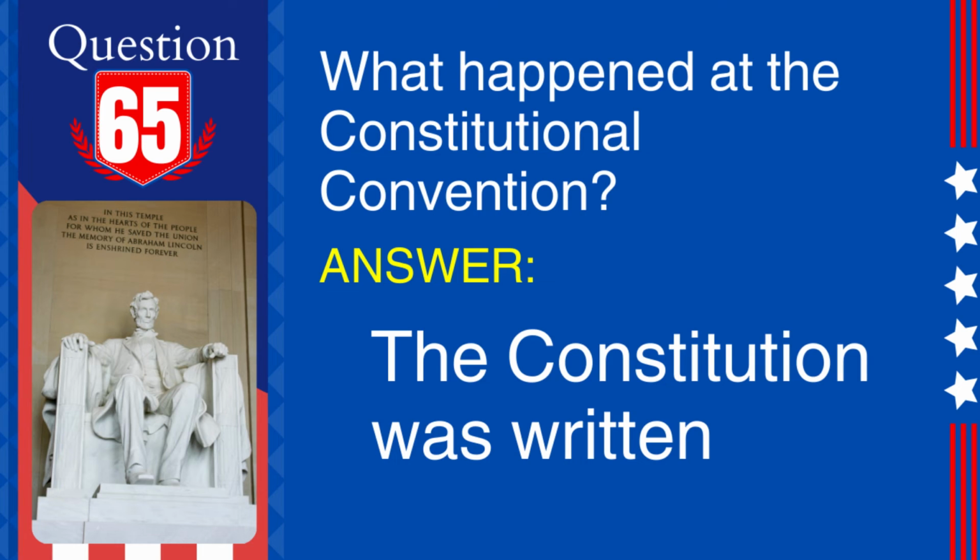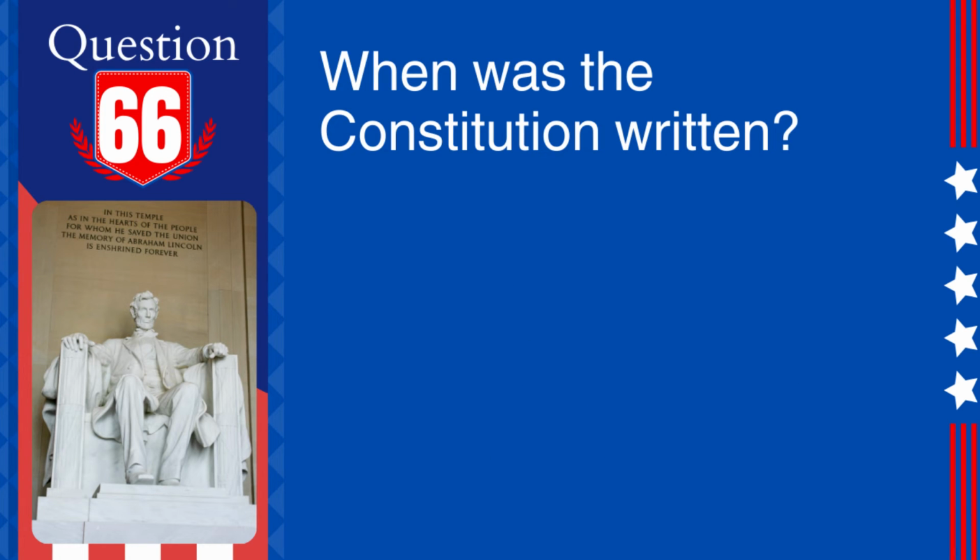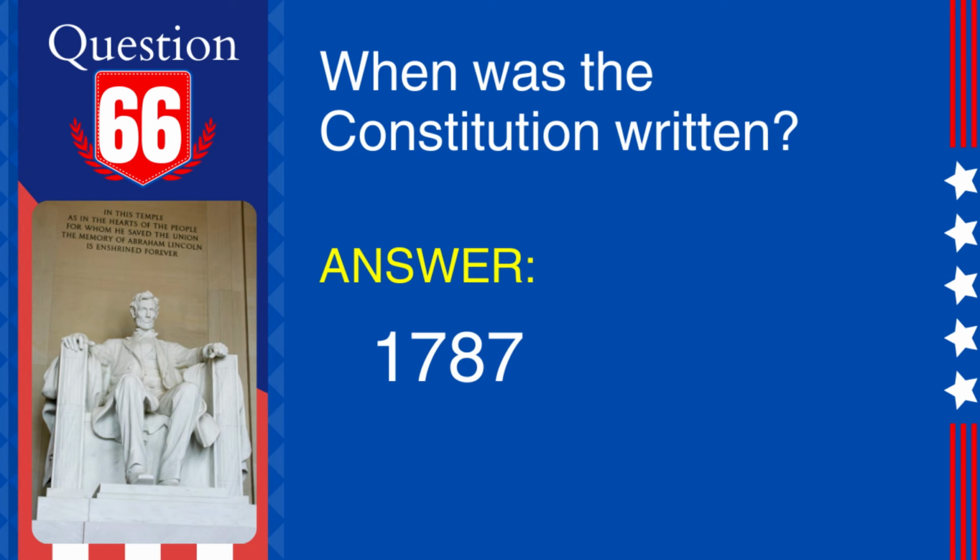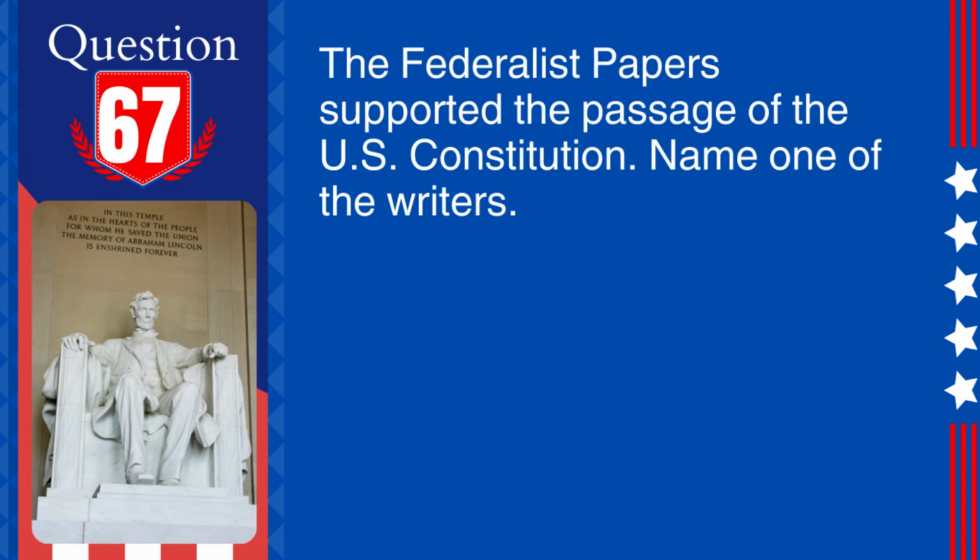Explanation. The Constitutional Convention, held in 1787 in Philadelphia, resulted in the drafting and subsequent adoption of the U.S. Constitution. 66. Question. When was the Constitution written? Answer. 1787. Explanation. The United States Constitution was drafted during the Constitutional Convention in Philadelphia in 1787.